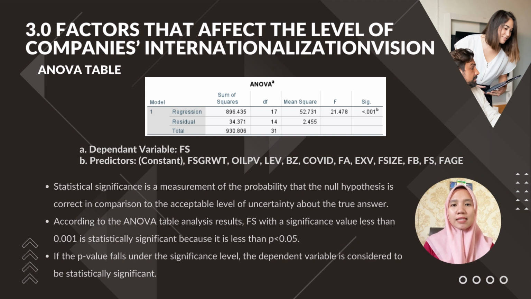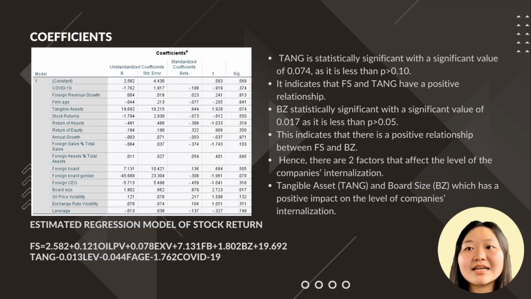Statistical significance is a measurement of the probability that the null hypothesis is correct in comparison to the acceptable level of uncertainty about the true answer. According to the ANOVA table analysis results, FS with a significance value less than 0.001 is statistically significant because it is less than p 0.05. If the p-value falls under the significance level, the dependent variable is considered to be statistically significant.